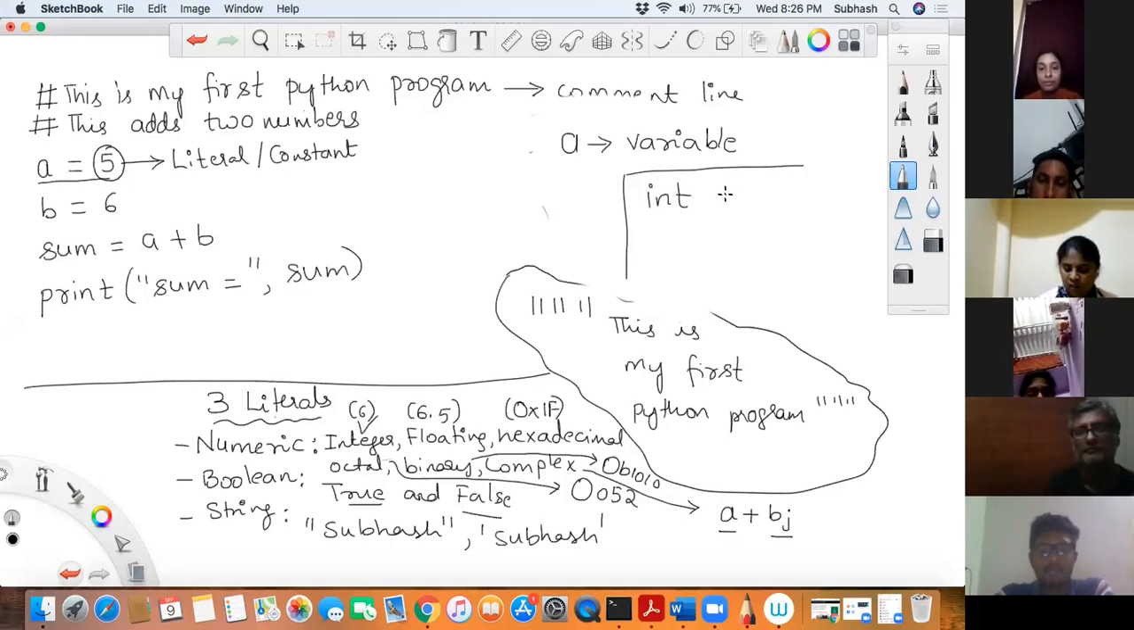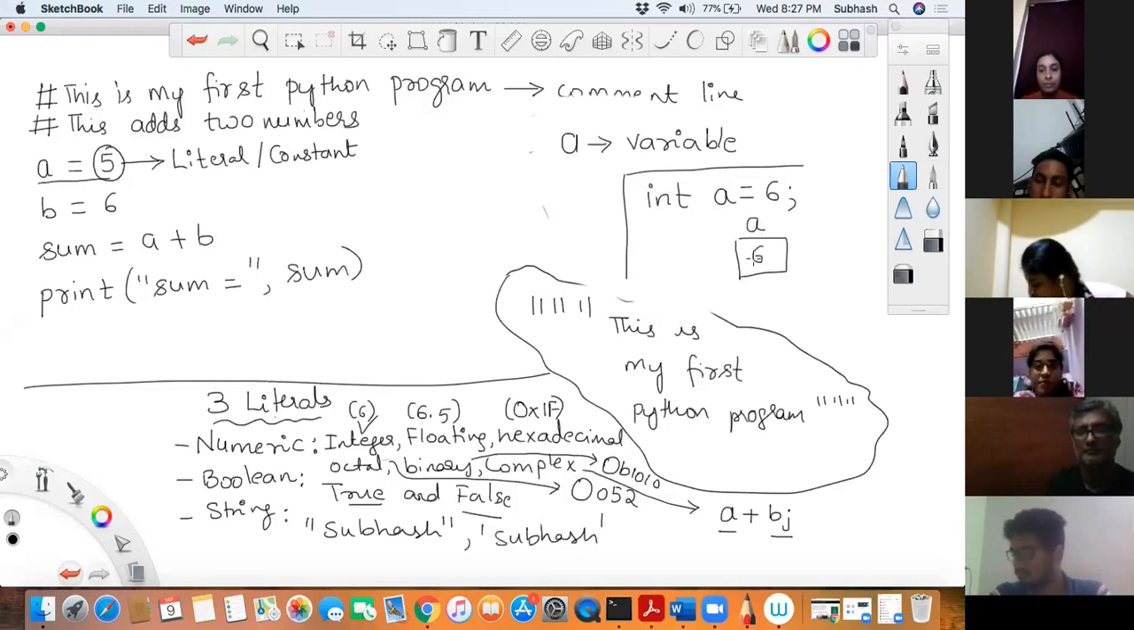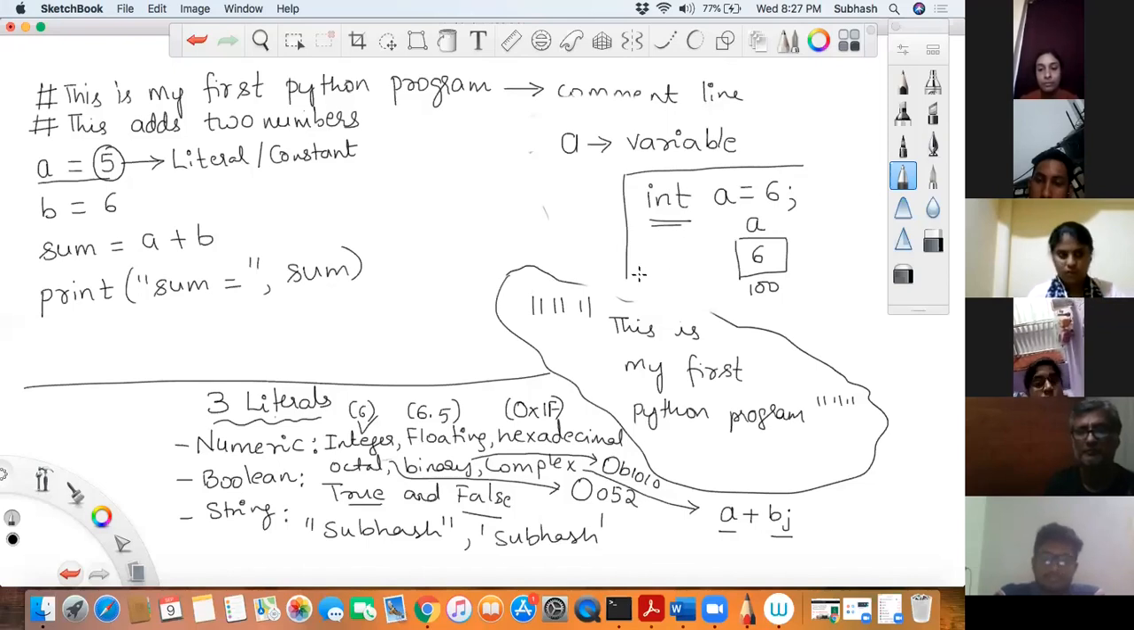In C, if I say int a is equal to 6, what happens basically? You are telling the compiler that you need a specific memory location. You are telling the compiler to allocate a specific memory location and give it the name a. Store the value 6 in it, and there would be some address, say 100, and the size of this variable will be equal to the data type integer. Am I right? Is this what I'm saying in C?